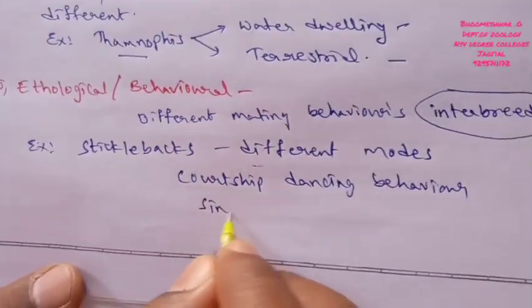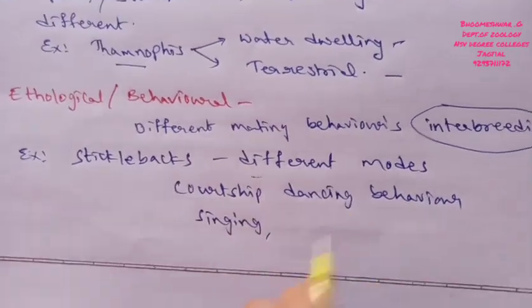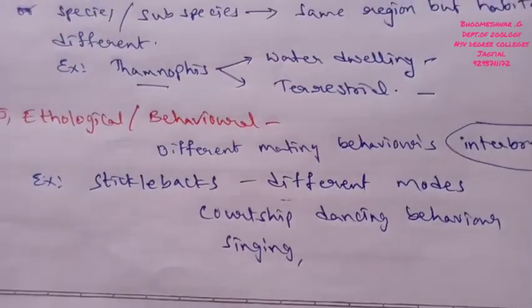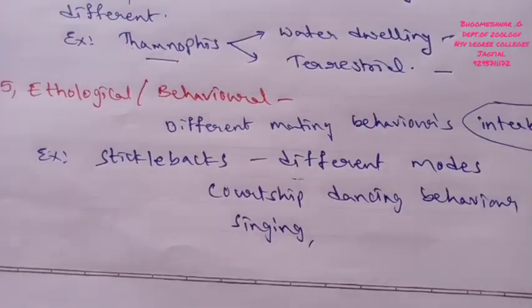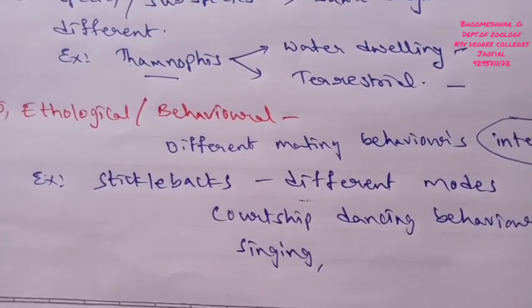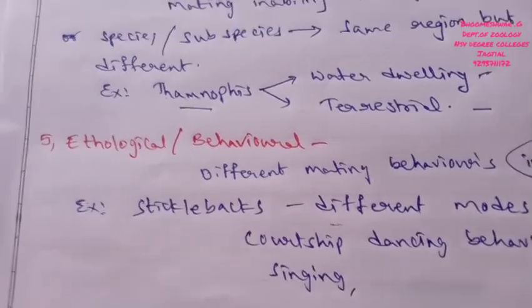Sometimes there is a singing process, and we can also observe in honeybees the waggle dance. The waggle dance is also one of the behavioral isolations. So this is the fifth type of pre-mating isolation.